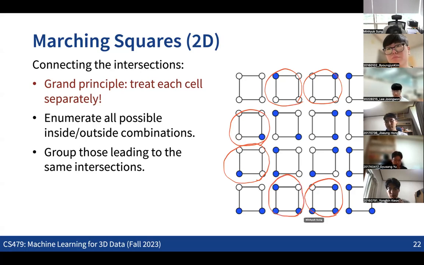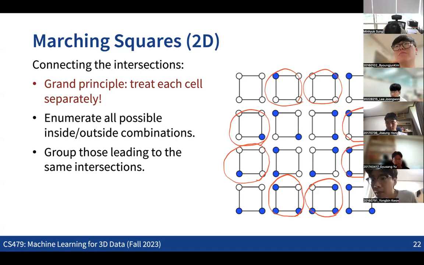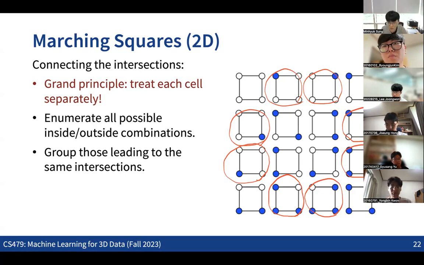And what else? This and this. Yeah, these are all the equivariant cases, right? Because these can be converted one to the other by flipping the signs of all the corner points, or by rotating or just flipping the boxes. So these are the cases, grouping all the equivariant cases. Does it answer your question?